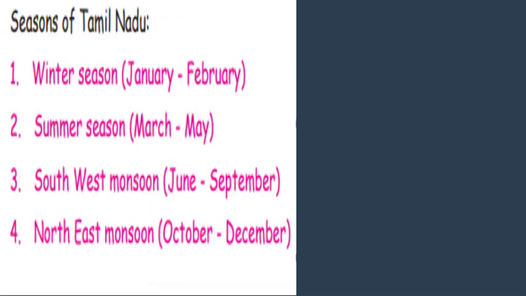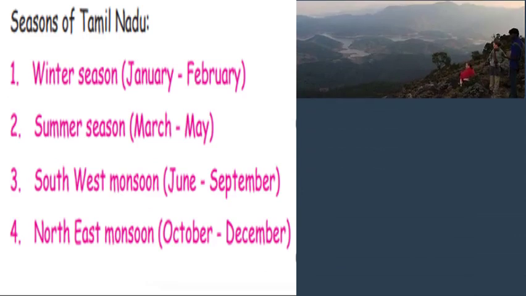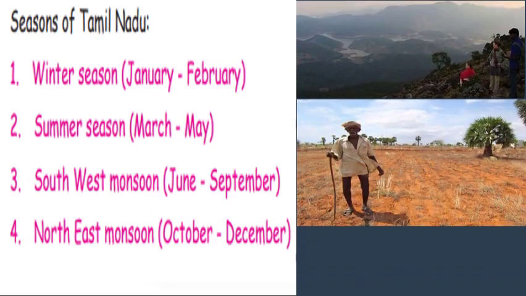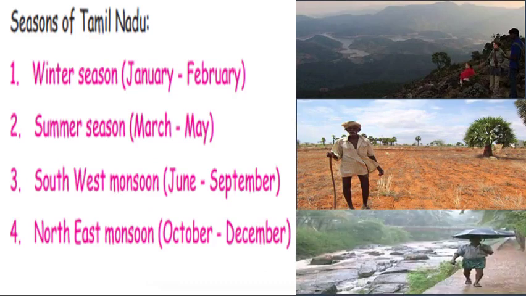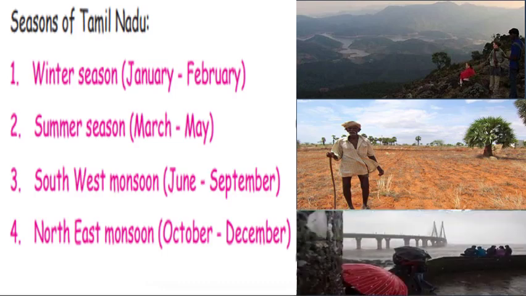Okay, now let's see the seasons of Tamil Nadu. First one is the winter season from January to February. Second is the summer season from March to May. Third is the southwest monsoon from June to September, that is a wet monsoon. And fourth, the northeast monsoon from October to December, that is a dry monsoon.